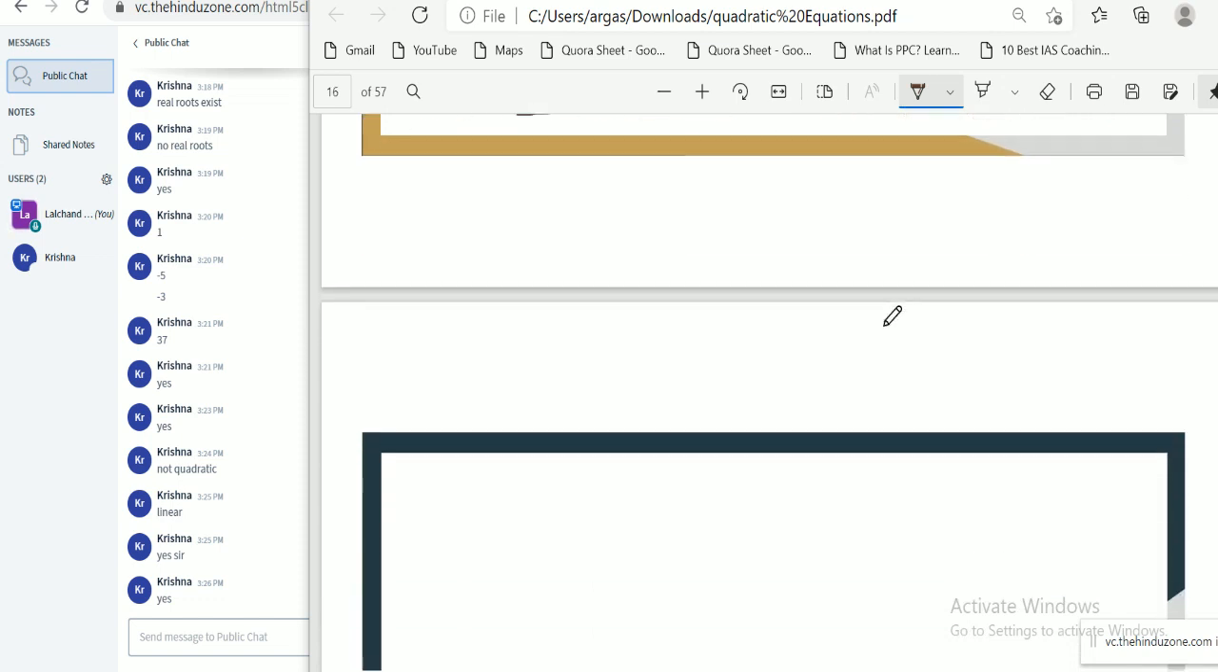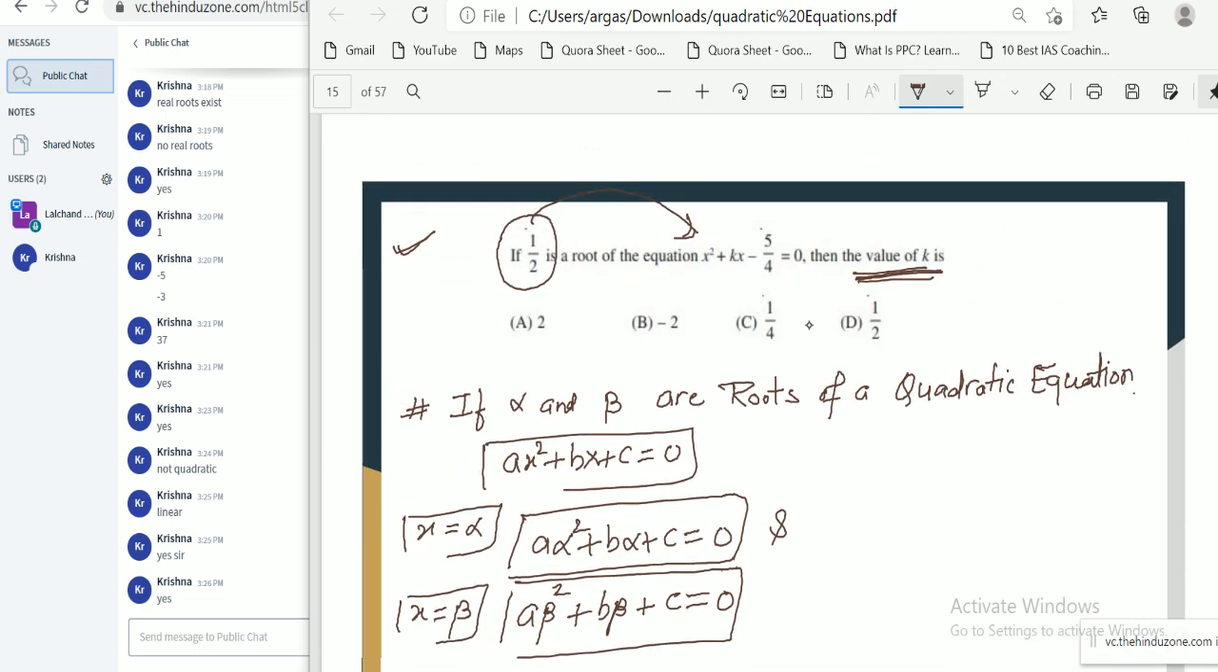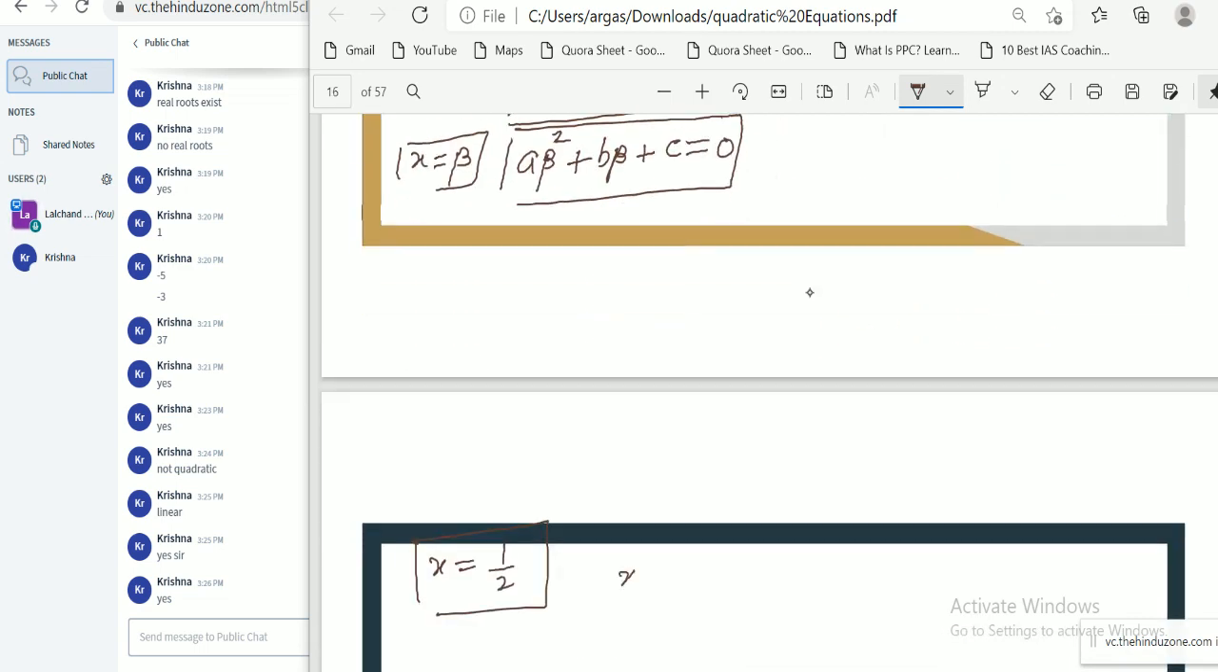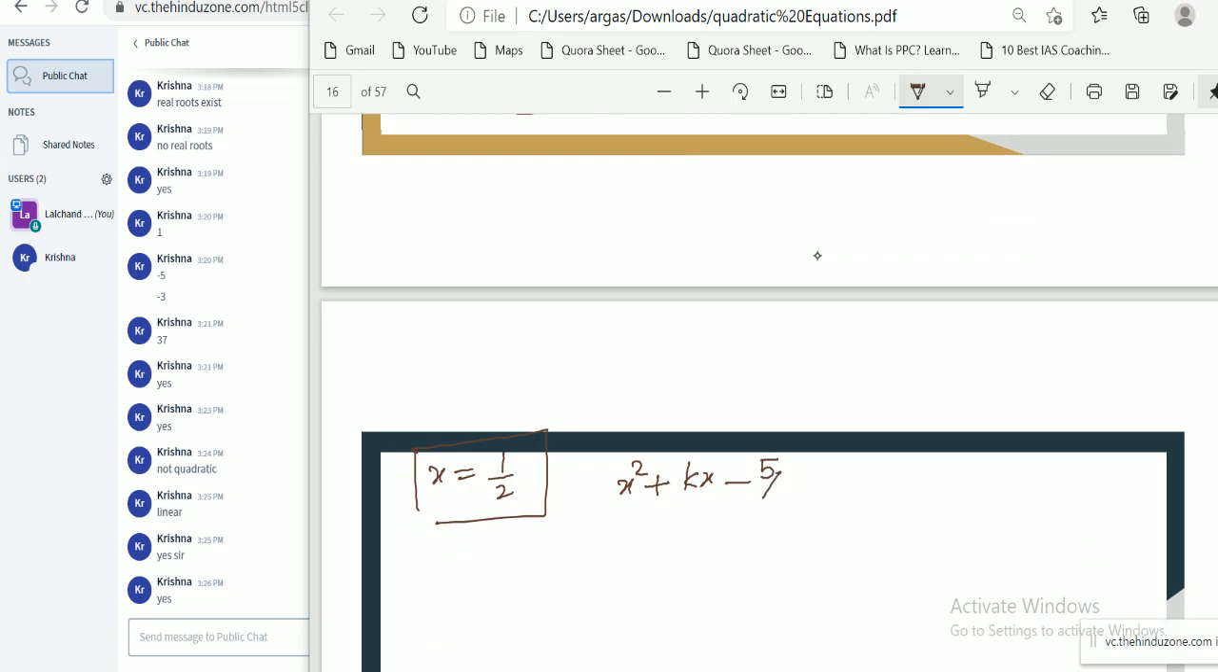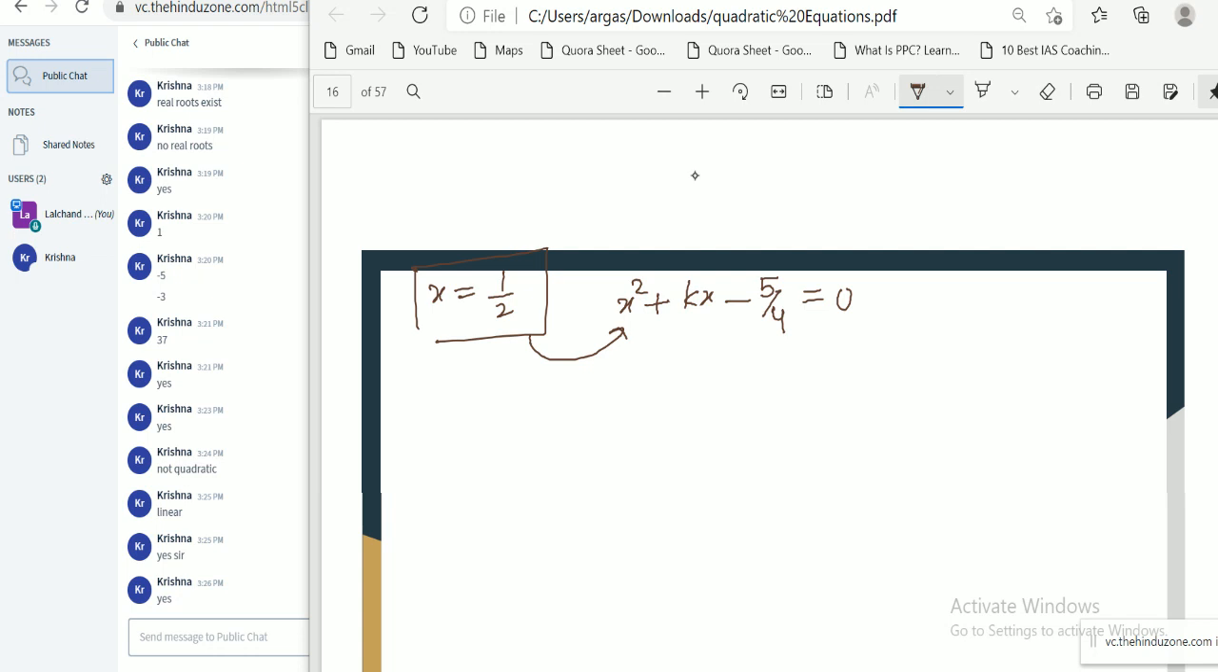So we have a root, that is x equal to 1 by 2, we can say. And what is the equation? x square plus kx minus 5 by 4 equal to 0. To find the value of this k, we need to put the value of x equal to 1 by 2, because this is the root of this equation. A root always satisfies the given equation.